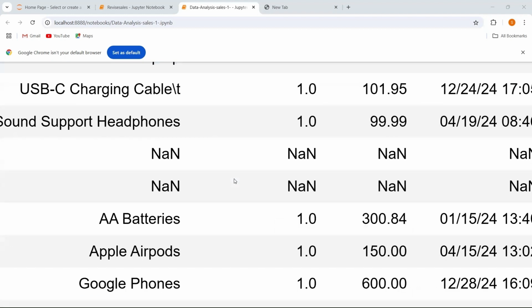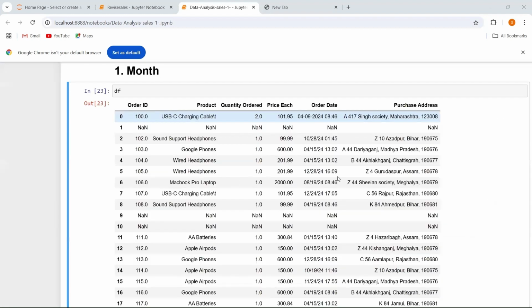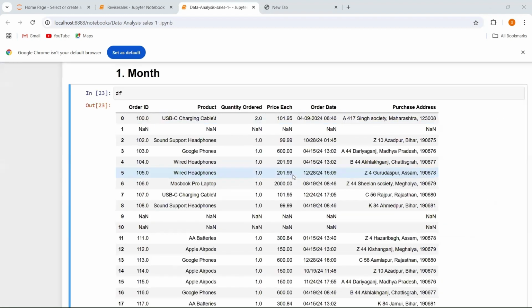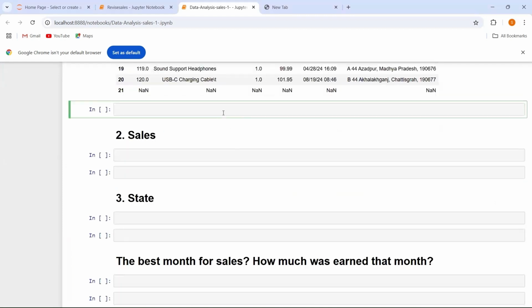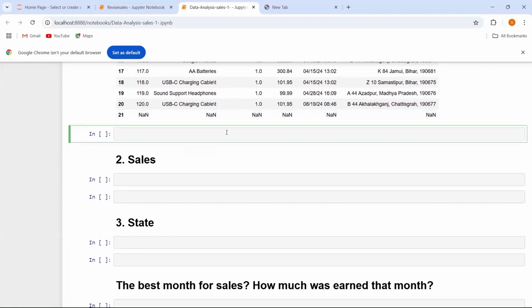So if I am going to add one more column, that is the month column, let's add one more column here. How am I going to add this column? And where am I going to add this column?